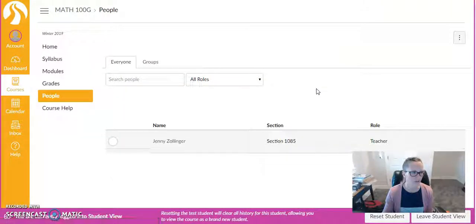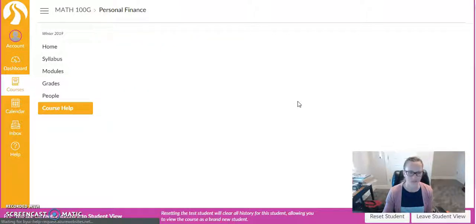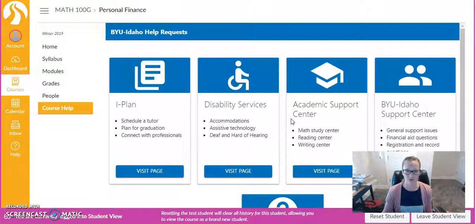The People tab is kind of handy. Right now, only showing me, but typically once everybody's into the class, you'll see everyone showing up in here, and you can click on each of those and they will take you to their profiles. And so I really recommend go into your profile, put up a picture, put some information in there so we can get to know each other a little bit. And then the last tab over here is the course help. These are some really great links to the Math Study Center, or scheduling a tutor, or some different things here that are really great. And so just be aware these are here if you need that extra support.